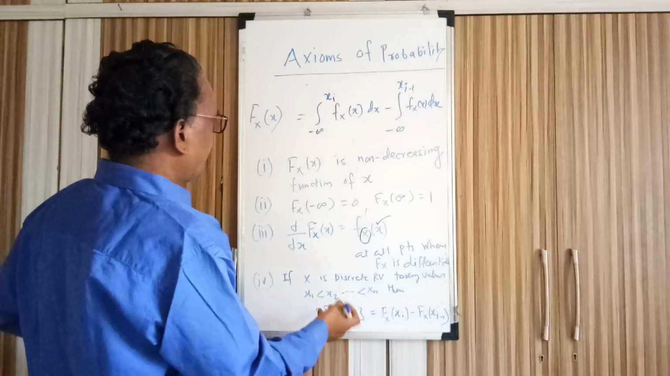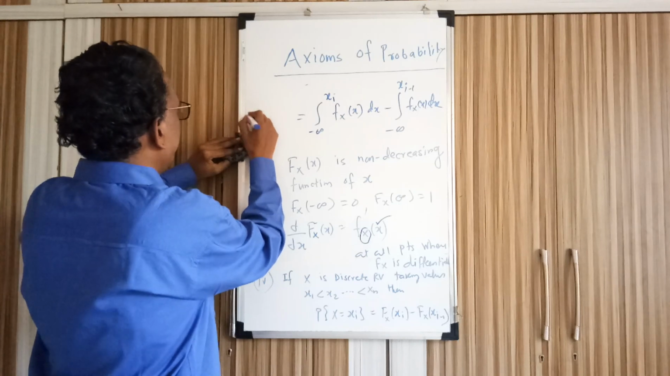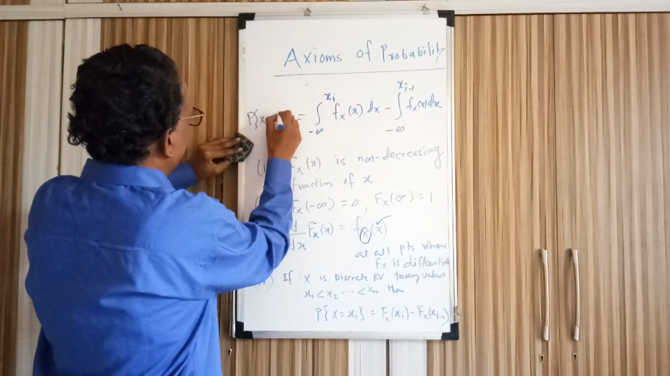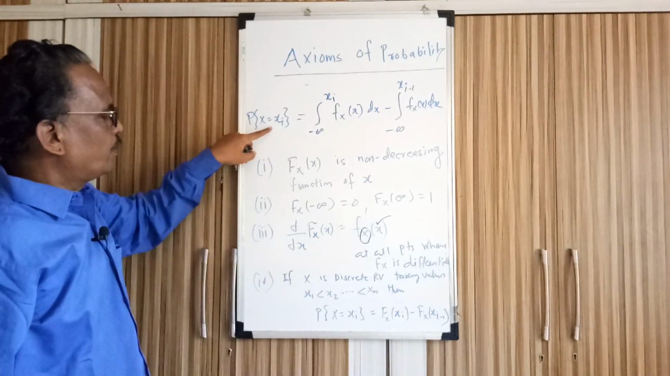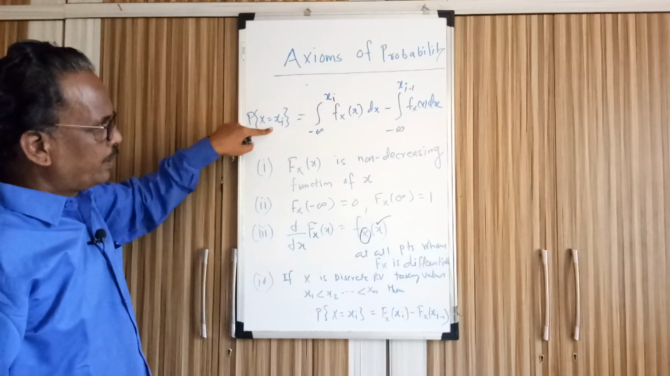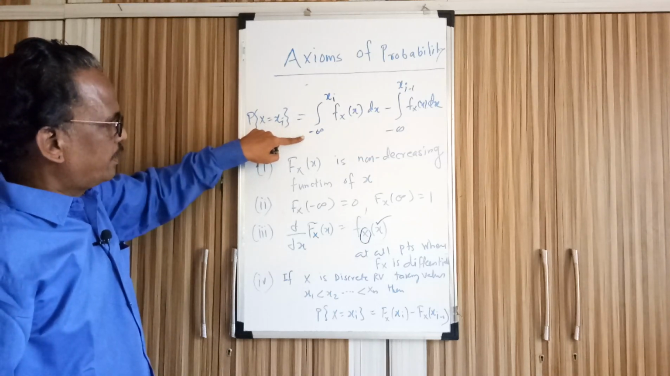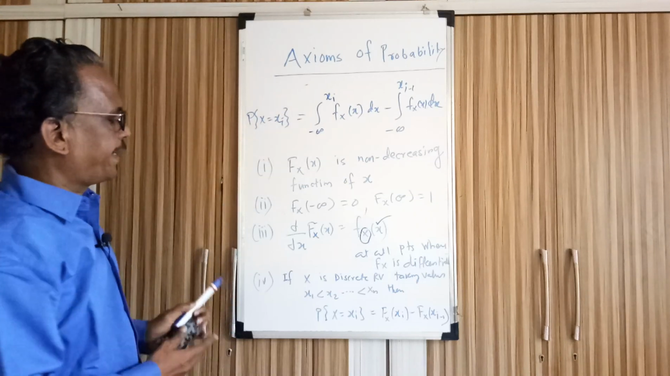We can write p of x equal to xi if the random variable is discrete. The probability at a particular value, where the random variable is taking a particular value xi, can be obtained by using this expression. So okay.